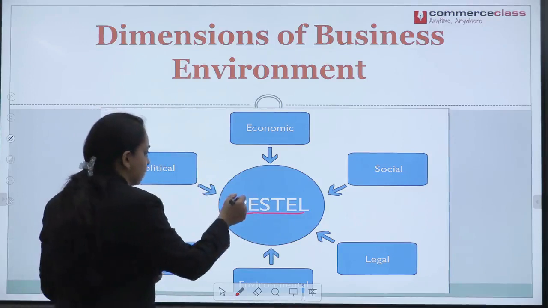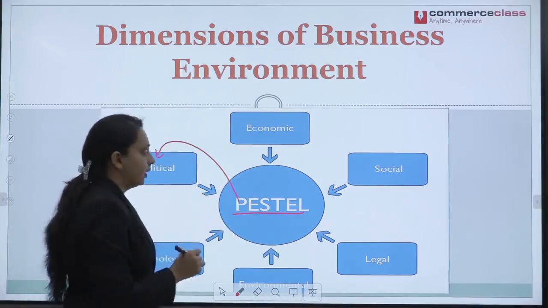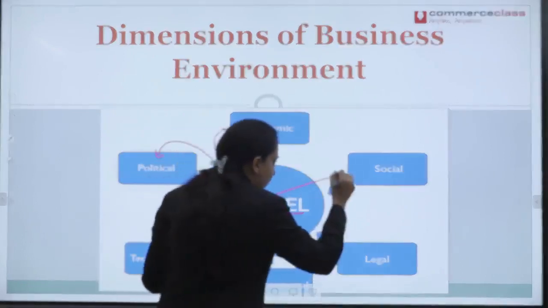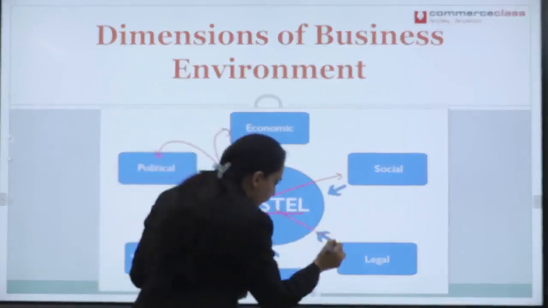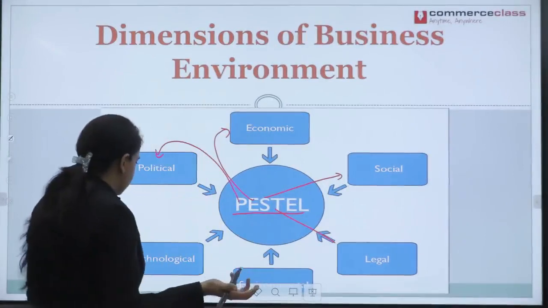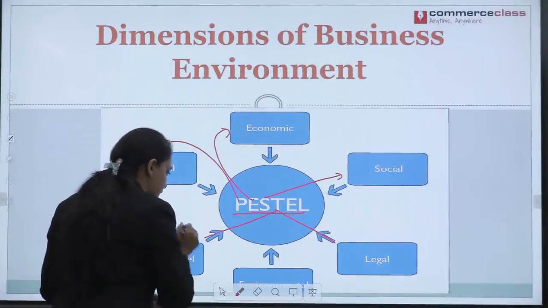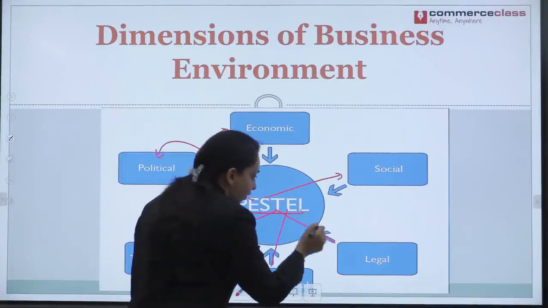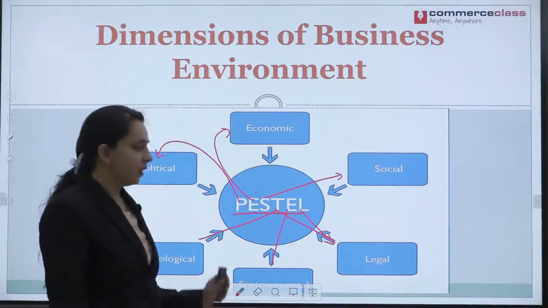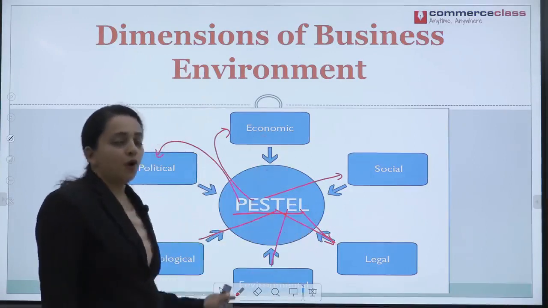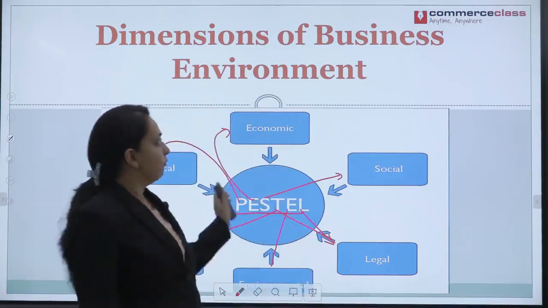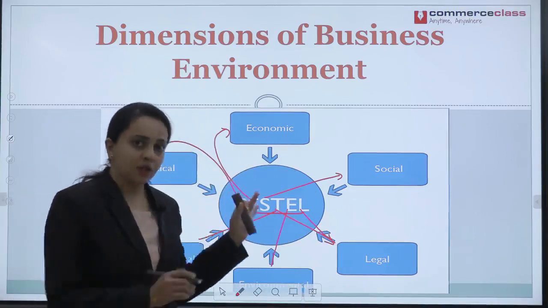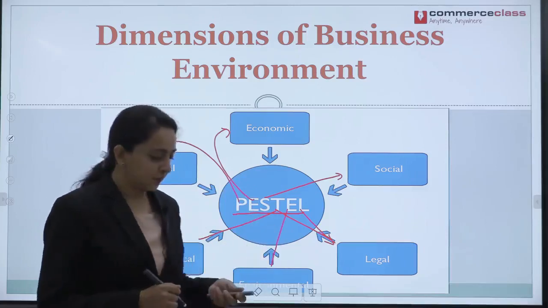P stands for political, E stands for economic, S stands for social, T stands for technological, E stands for environmental and L stands for legal. Okay. This is a very short introduction of all the different dimensions that are there for a business environment. Now, all these will be discussed in detail in the coming slides.